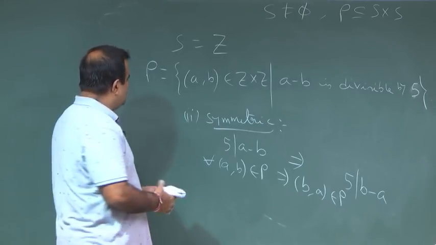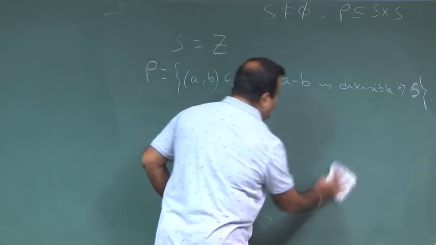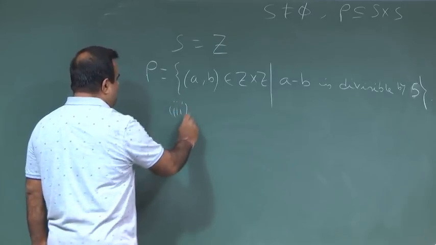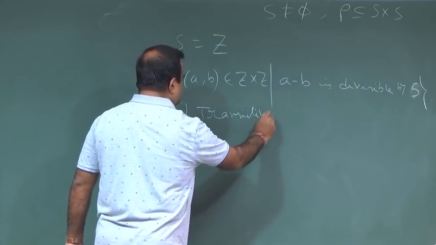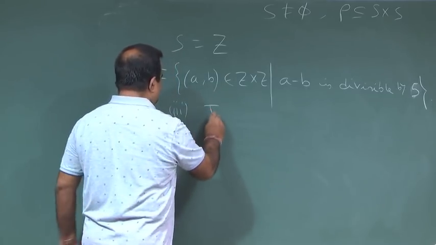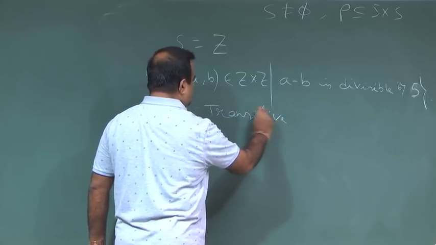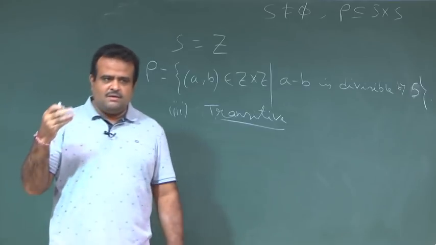Now, we need to check another property, which is called the transitive property. This is the third property, transitive. For the transitive property, we need to take (A, B) and (B, C).